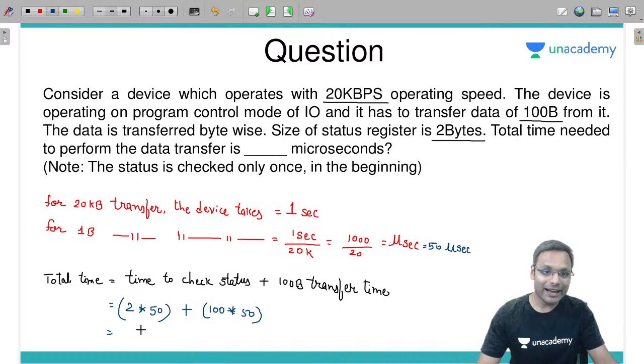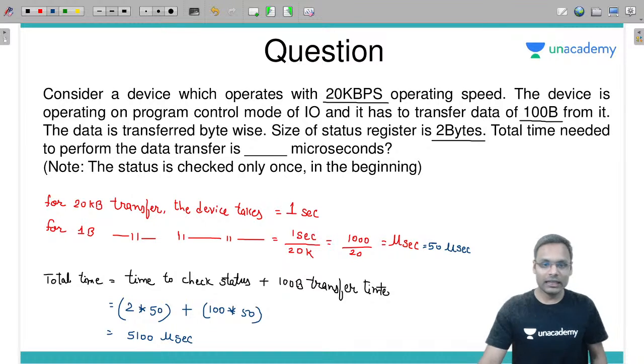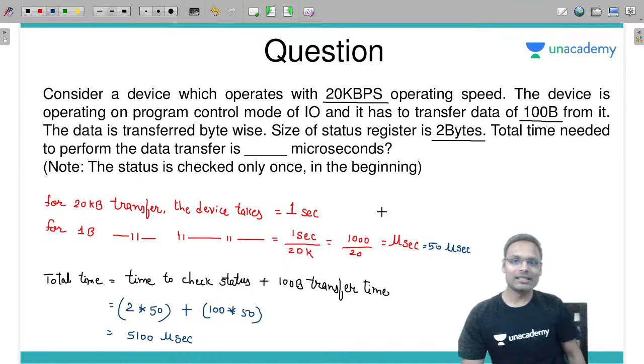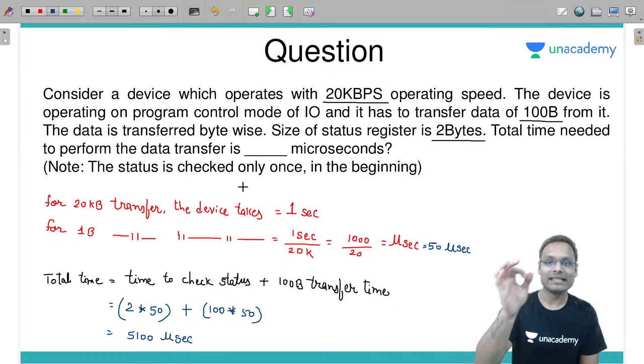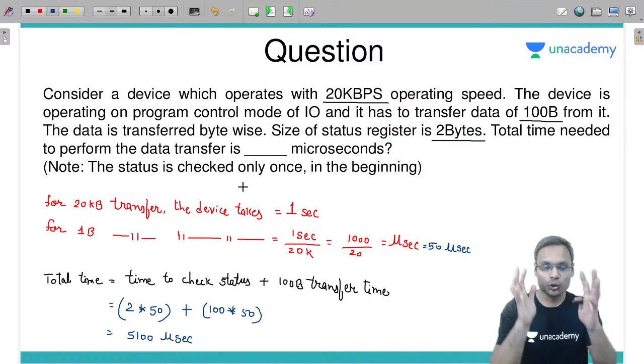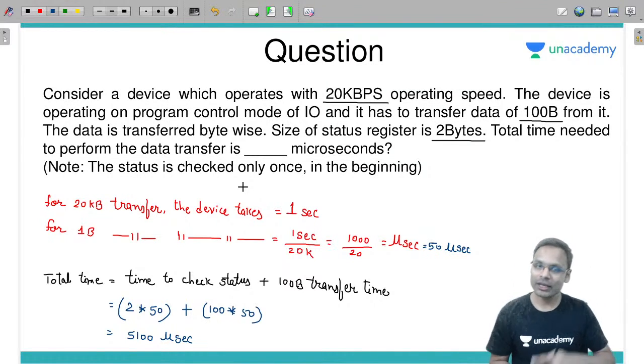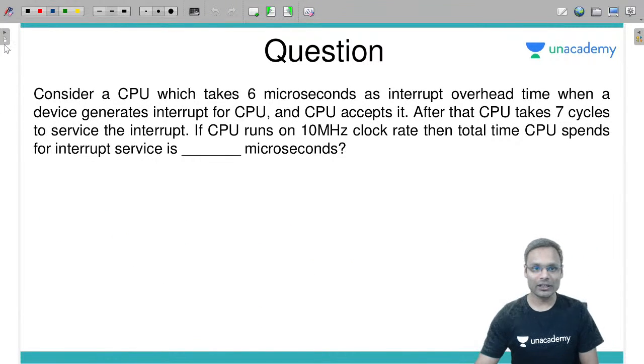100 plus 5000, so 5100 microsecond. Can you verify? Is this the correct answer? Can you verify quickly if this is the correct answer or not? 100 from here, 5000 plus 100, which is 5100 microsecond is the answer. So you need to understand the requirement of the question, and based on that you need to answer it. Okay, now next question.